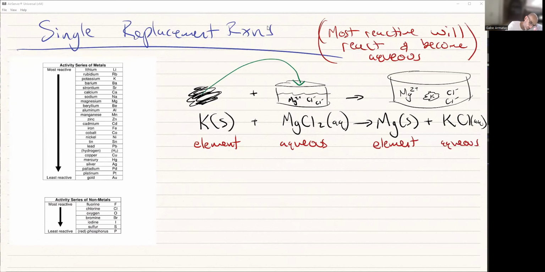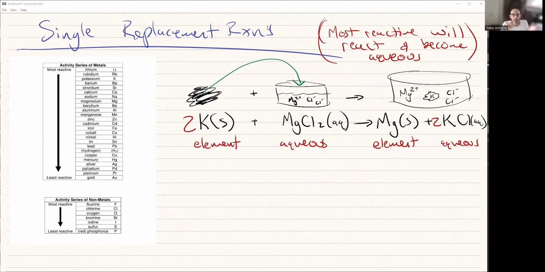Okay. We're going to quickly balance it. 1 potassium on this side, 1 potassium on this side, 1 magnesium, 1 magnesium, 2 chlorides, 1 chloride. So I'll put a 2 in front here, and let's start again. 1 potassium, 2 potassiums, put a 2 in front, 2 potassiums on both sides, 1 magnesium on both sides, 2 chlorides on both sides. It's balanced. That's all we have to do.